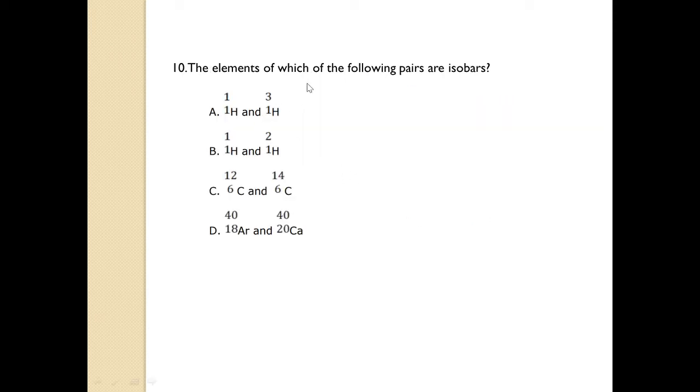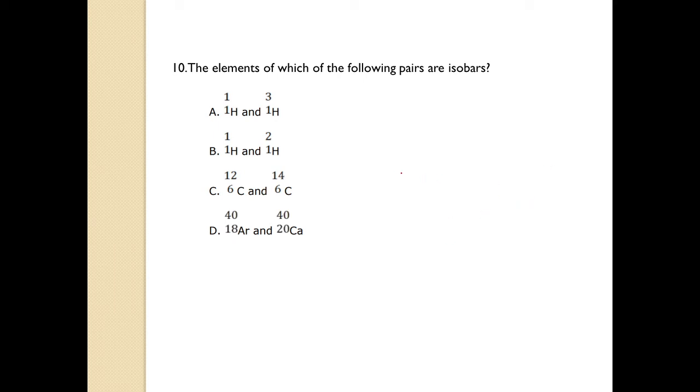The elements of which of the following pairs are isobars? So tell me what are isobars and isotopes. Isobars are the elements which have different atomic number. The atomic number is different and the mass number is same. And isotopes are opposite to isobars, in which atomic number is same but mass number is different.